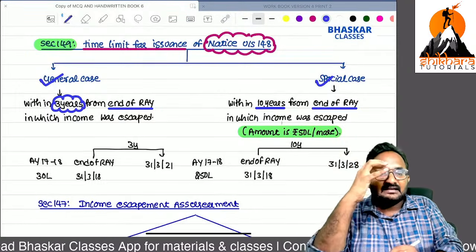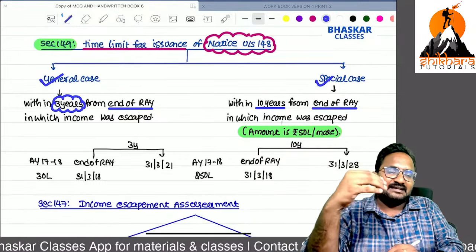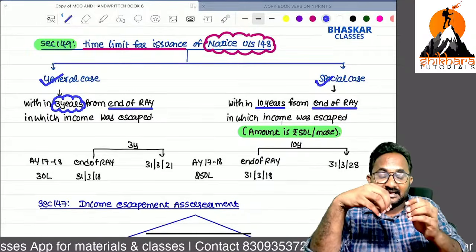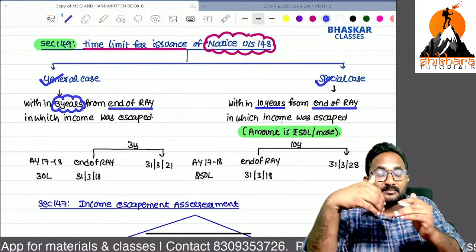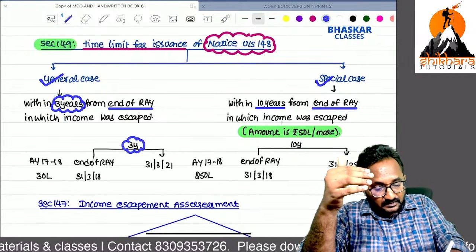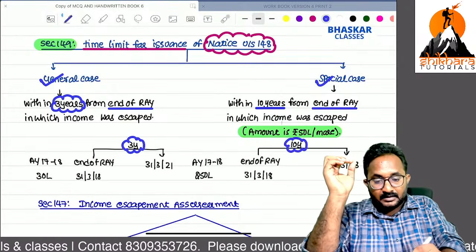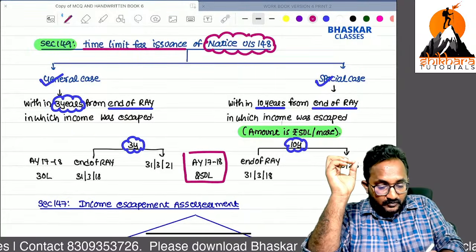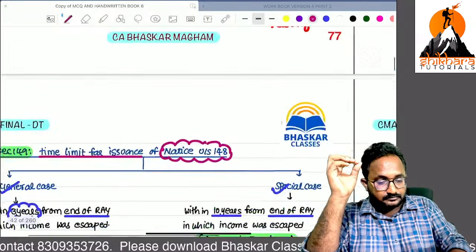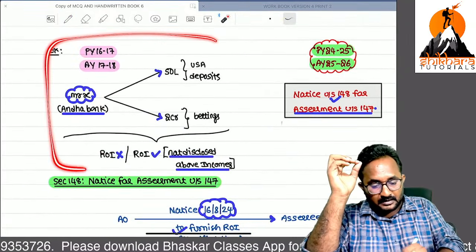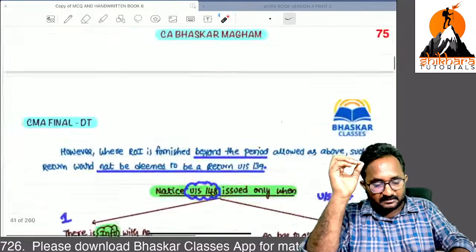In a general case, income escaped is less than 50 lakh. So in that year in which income escaped, from the end of the relevant assessment year, how many years? 3 years. Now I will tell you, in our example, I think he escaped 250 lakh income. How much income did he escape from the tax? 250 lakh. Is it a general case or a special case?